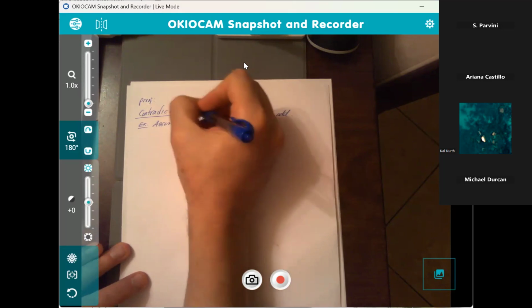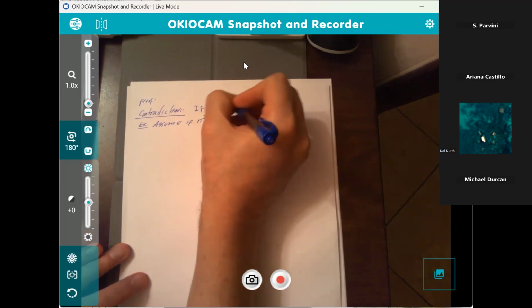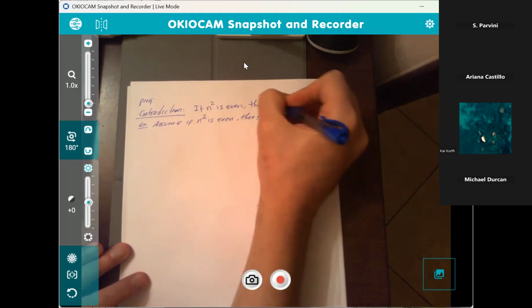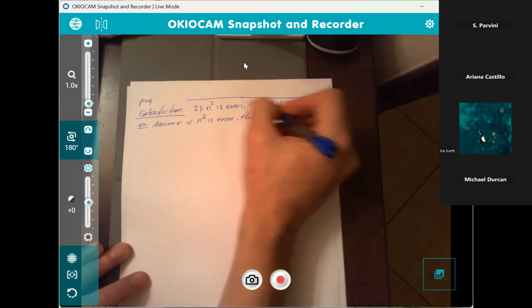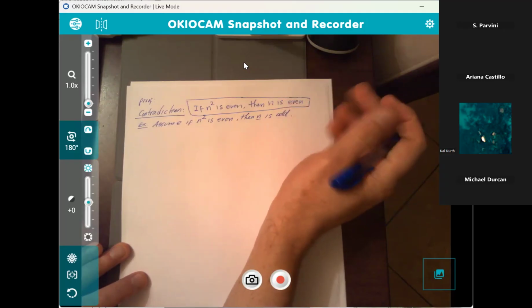The problem is really this: if n squared is even, then n is even. So this is what we want to prove. If the square of a number is even, then the number has to be even.